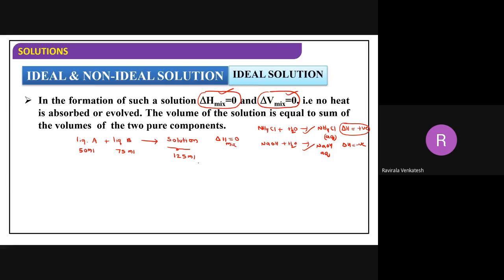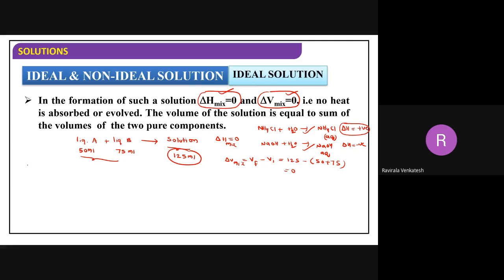Delta V mixing is generally V final minus V initial. V final is 125, and V initial is 75 plus 50. So delta V is equal to 0.